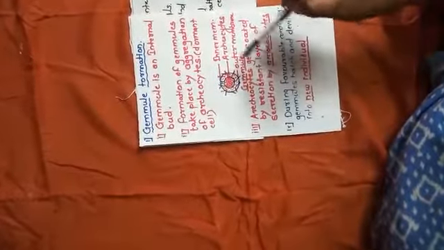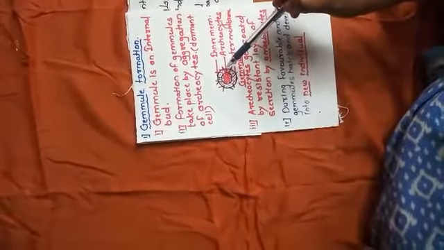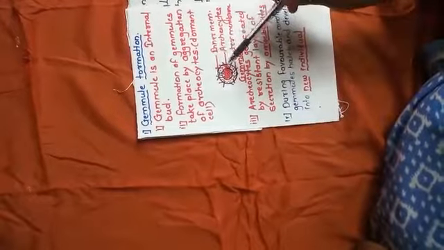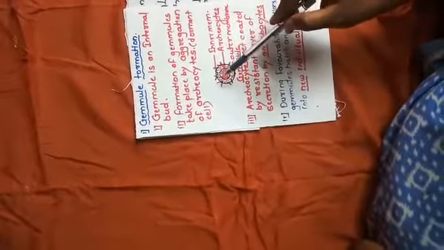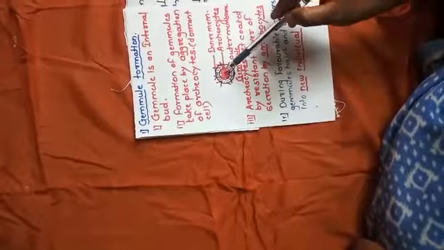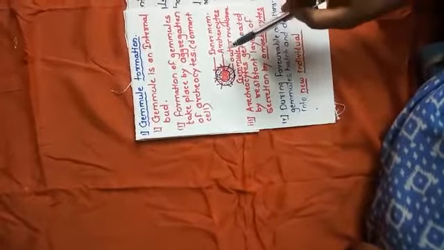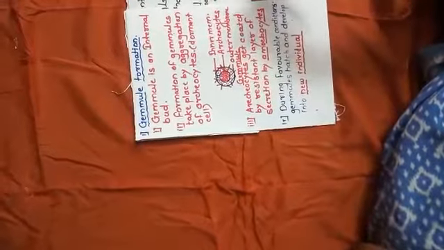Now this is a diagram of the gemmule. This is the outer layer, this is the inner layer. These are the spicules, and in the center is the aggregation of dormant cells which are called archaeocytes. These archaeocytes are capable of developing into a new individual.